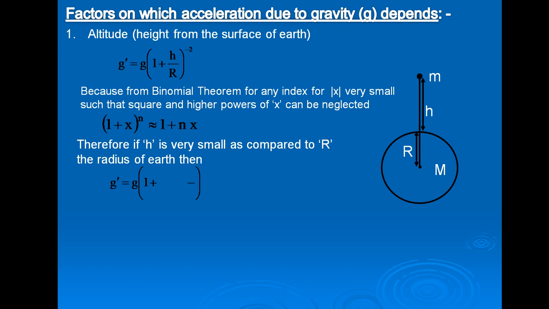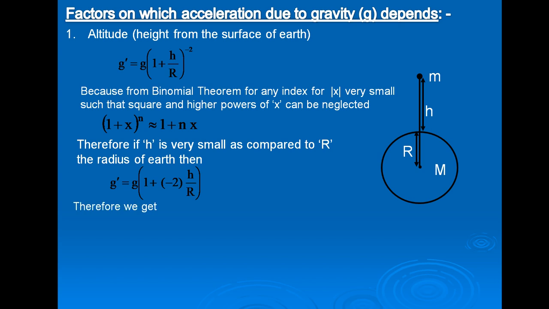Therefore, g dash is equal to g into 1 plus n x, here n is equal to minus 2, and x is equal to h upon R, which is very much less than 1 if h is very much less than R. Then x becomes equal to h upon R. Therefore, we get g dash is equal to g into (1 plus minus 2 into h upon R).